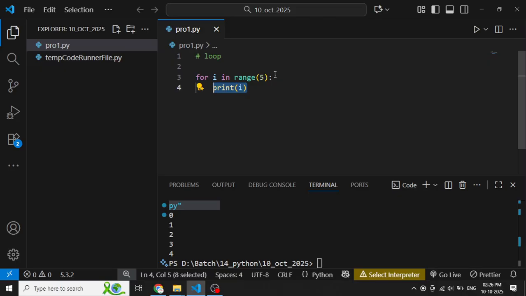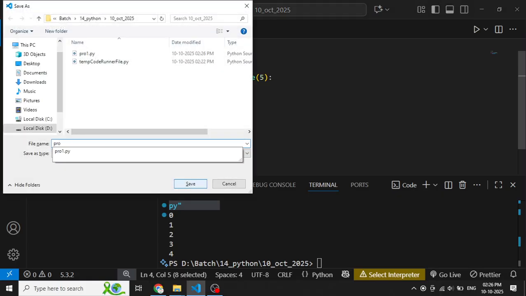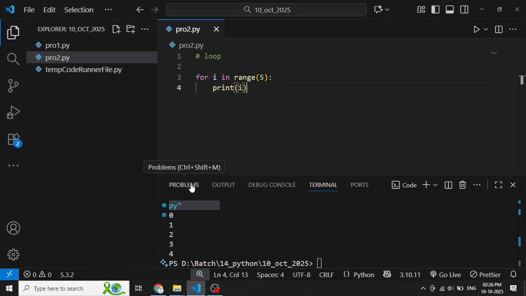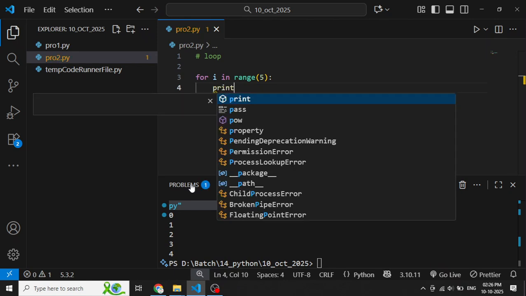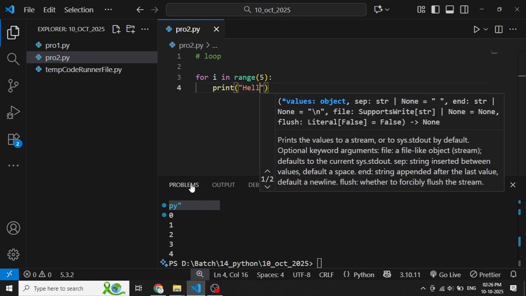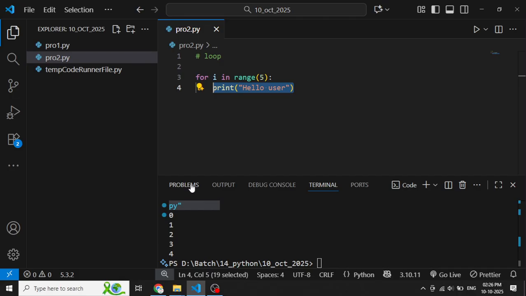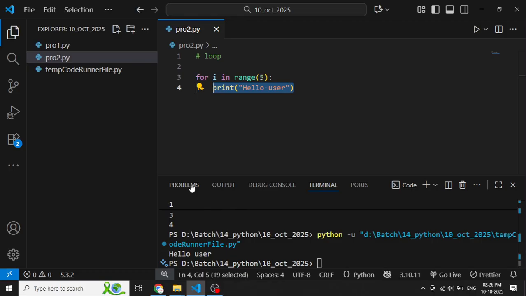Got it? But I don't want to print 0 to 5. I want to print hello user, so I say print hello user. How many times will it be executed? 5 times. Control S, run, and now we have hello user. But it is only the first time.